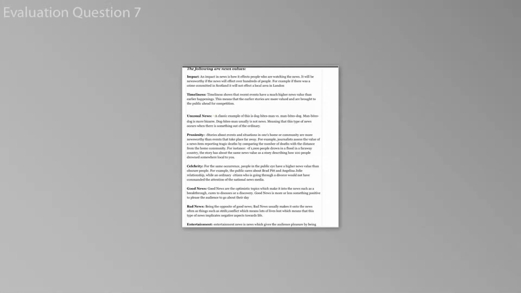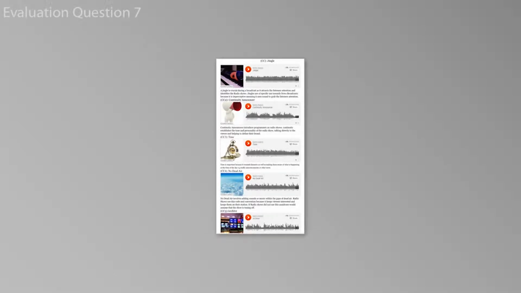When looking into news bulletins, it was important to see what different types of news values there are. Looking through these values meant we were able to include such values into our production. Most news bulletins follow a set structure, which include particular codes and conventions. For example, a jingle, continuity announcer, as well as outside broadcasts.